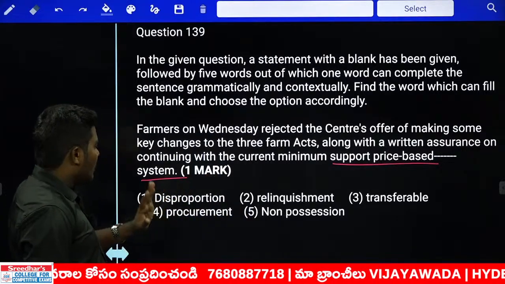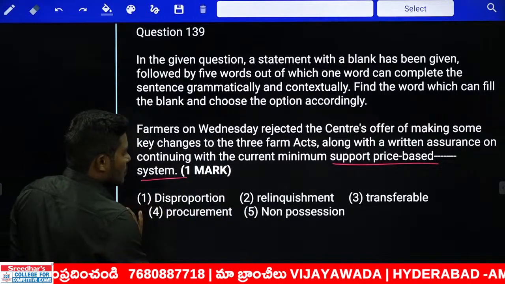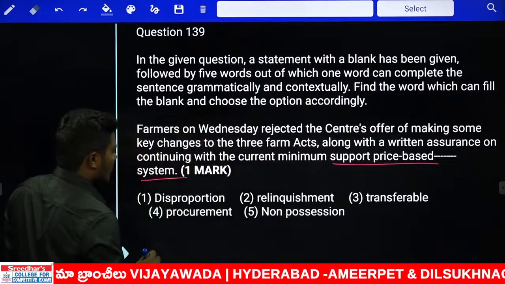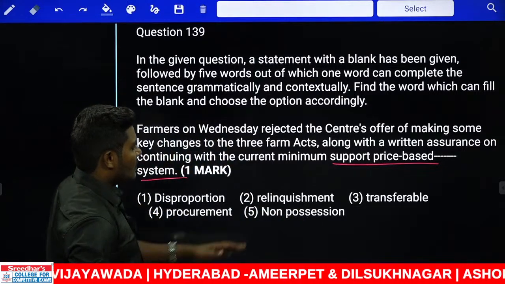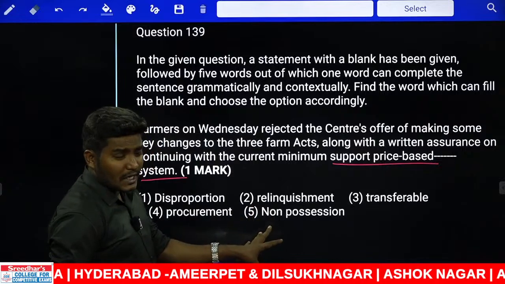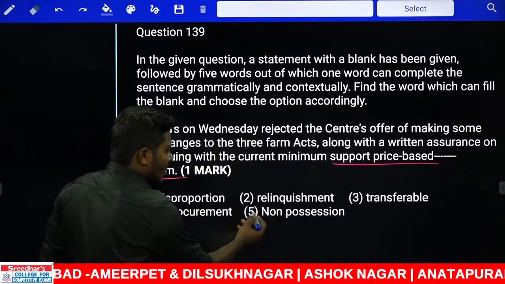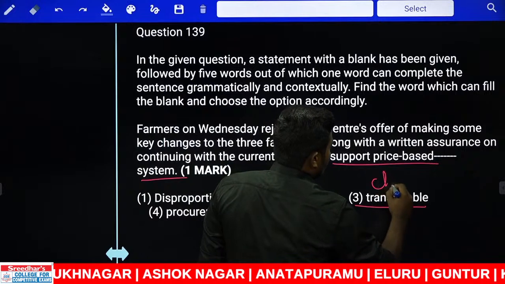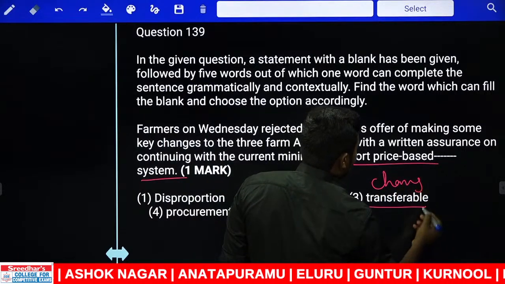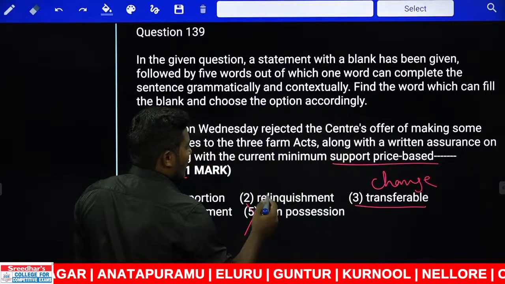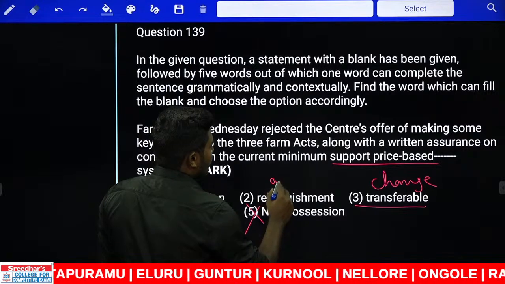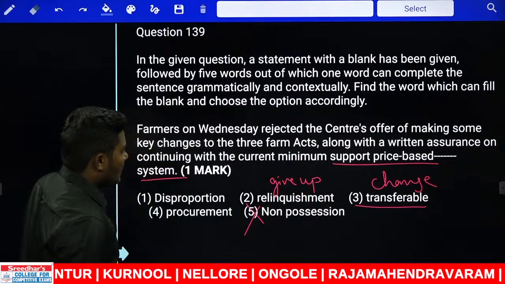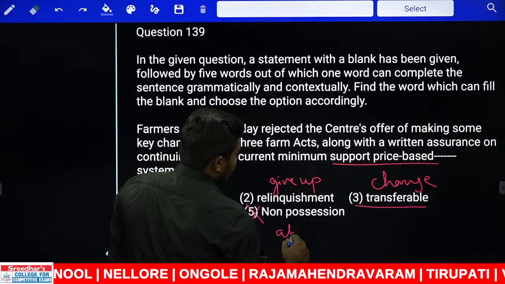Now look at the first word. What is the first word? Disproportion. Another one is relinquishment. Another one is transferable. Another one is procurement. Another one is non-possession. Non-possession is directly a negative word which cannot be used first of all. Transferable, we know the word, is something that can be changed. Relinquish is to give up. Another meaning of relinquish is to abandon.